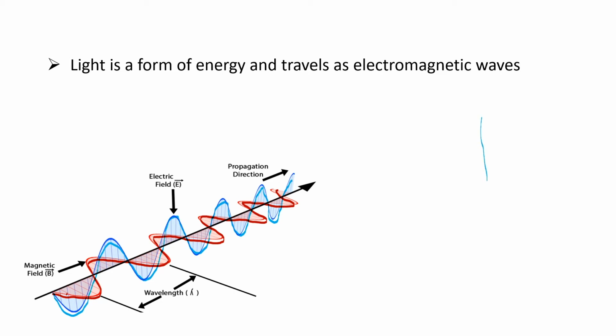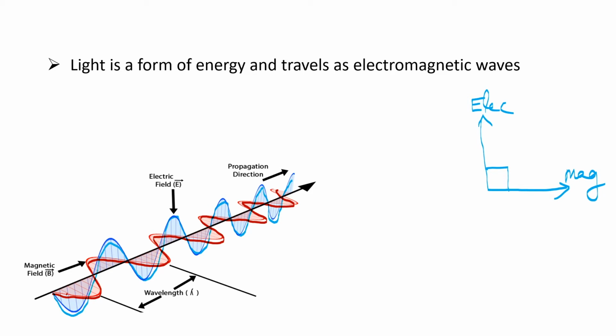Suppose this is electric field and this is magnetic field, they are perpendicular to each other, which means 90 degree. And what is the direction of propagation of the wave?